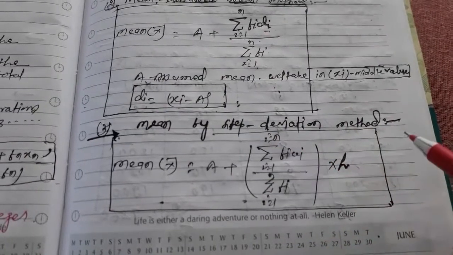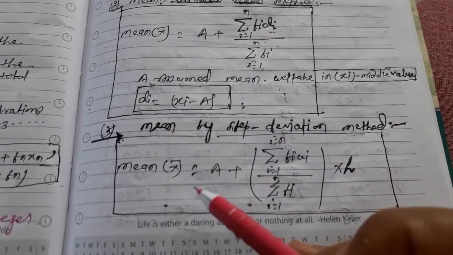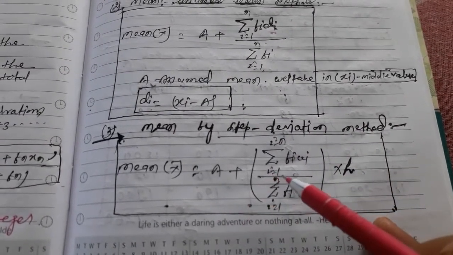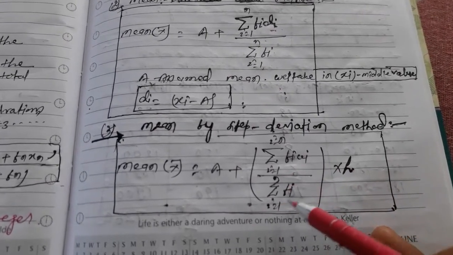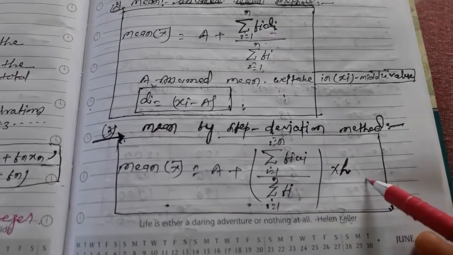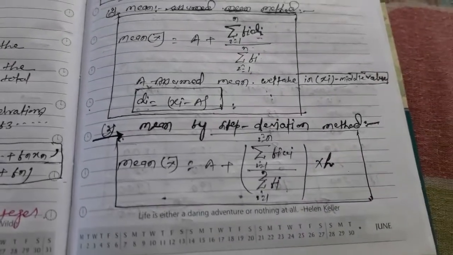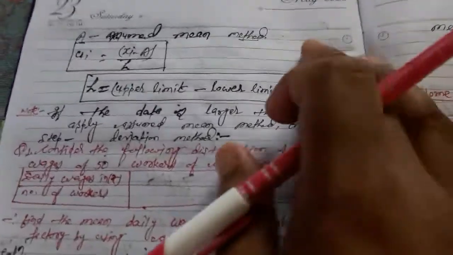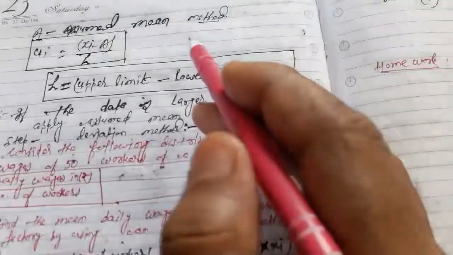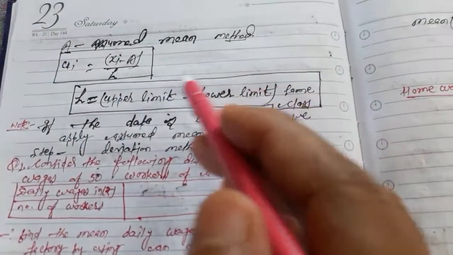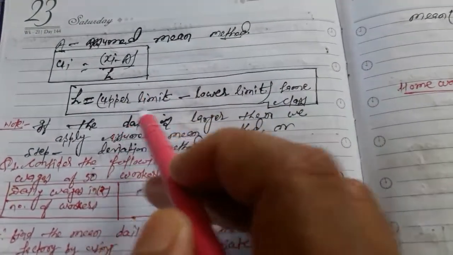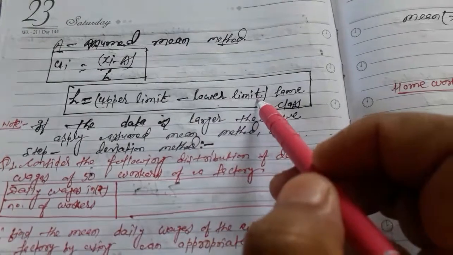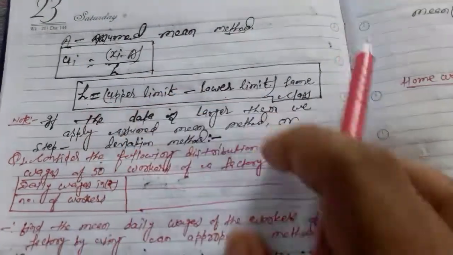Mean by step deviation method: mean x bar equals a plus summation fi ui divided by summation fi, into h. Here two new terms, ui and h. a is the assumed mean, which we take from xi. ui equals (xi minus a) upon h. h is upper limit minus lower limit, which is also called class size.